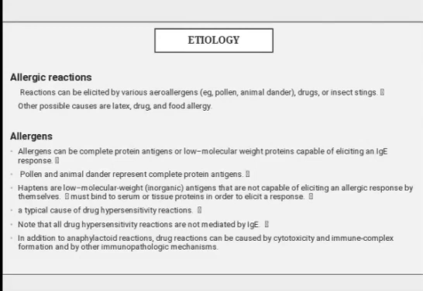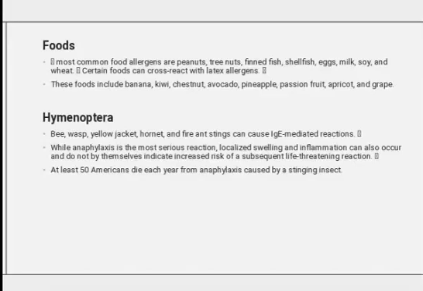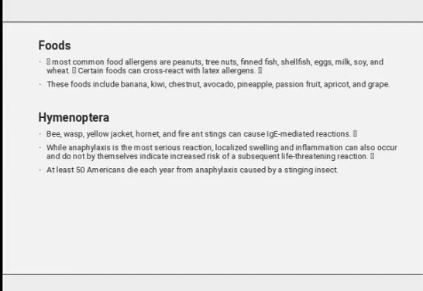Note that not all drug hypersensitivity reactions are mediated by IgE. In addition to anaphylactoid reactions, drug reactions can be caused by cytotoxicity, immune complex formation, and other immunologic mechanisms. The foods most commonly causing type 1 hypersensitivity reaction are peanut, tree nut, fin fish, shellfish, egg, milk, soya, and wheat. Certain foods can cross-react with latex allergens. These foods include banana, kiwi, chestnut, avocado, pineapple, passion fruit, apricot, and grape.